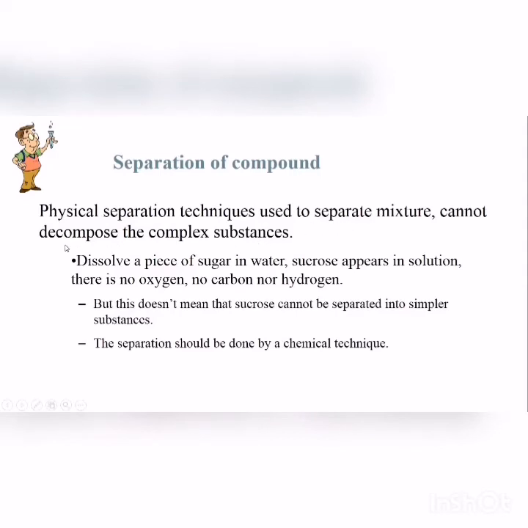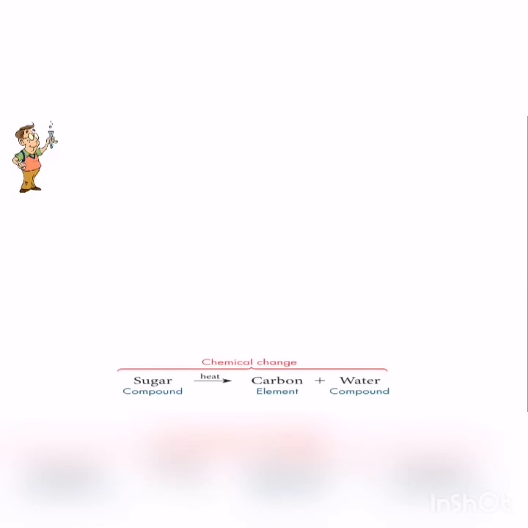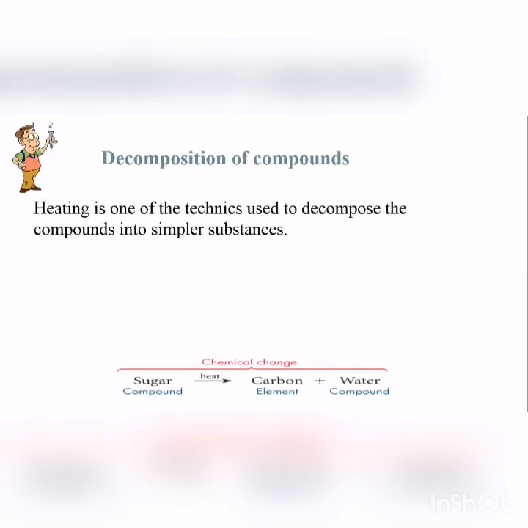Separation of compounds. Physical separation techniques used to separate mixtures cannot decompose a complex substance. For example, dissolving a piece of sugar in water, sucrose appears in solution. There is no oxygen, no carbon, no hydrogen. But this doesn't mean that sucrose cannot be separated into simpler substances. The separation should be done by a chemical technique. What is the chemical technique? One of the chemical techniques is heating. Heating is one of the techniques used to decompose a compound into simpler substances.